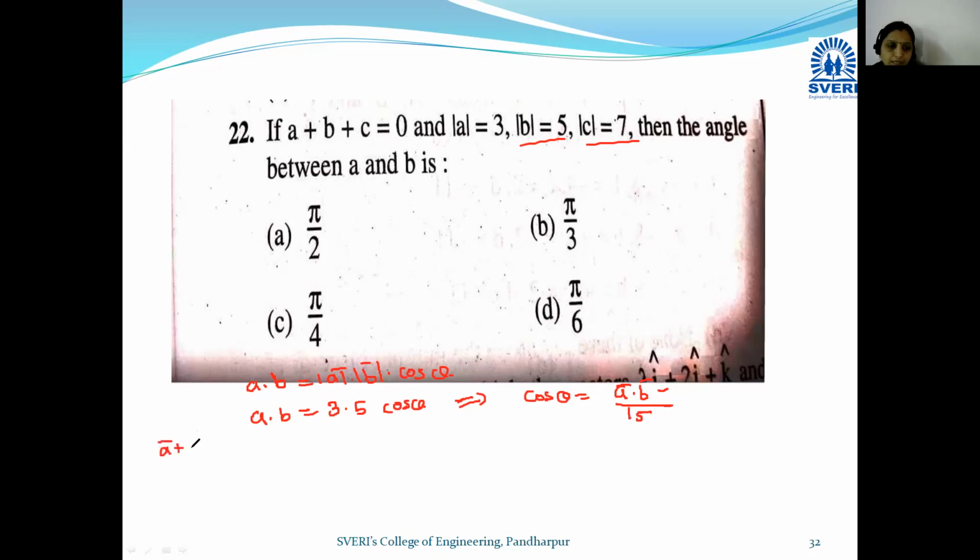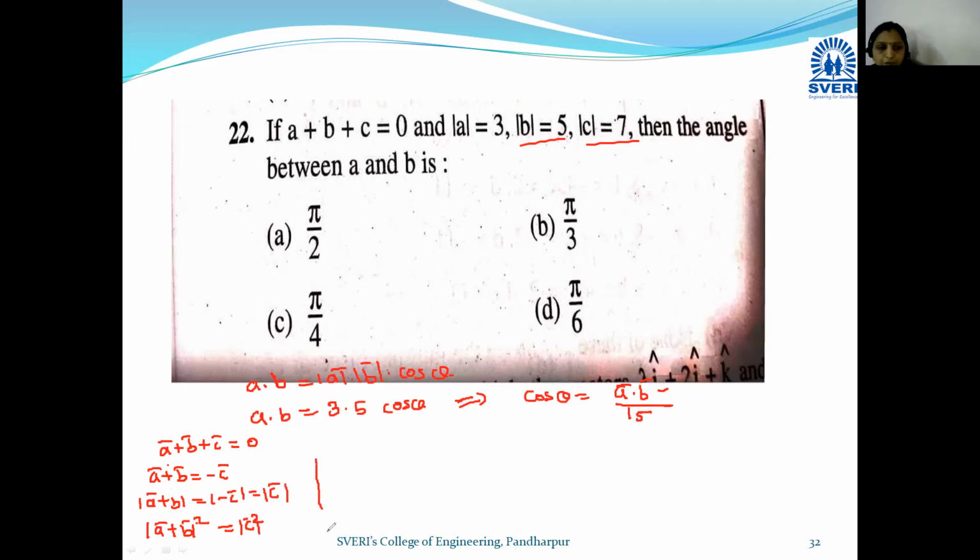Here it is given that a bar plus b bar plus c bar is equal to 0. We need a bar dot b bar, so shift c to this side, and we get a bar plus b bar is equal to minus c bar. If we take the modulus, mod of a bar plus b bar is equal to mod of minus c bar. Modulus means positive sign, so mod of minus c is mod of c bar. Now we take the square on both sides, so mod of a bar plus b bar whole square is equal to mod of c bar square.